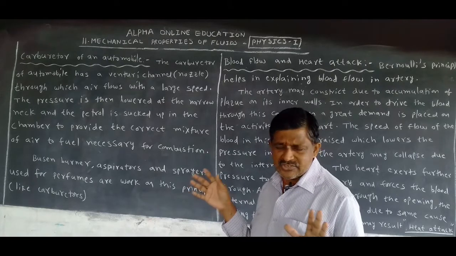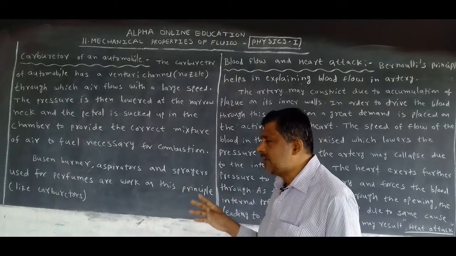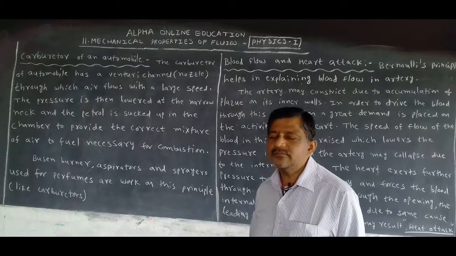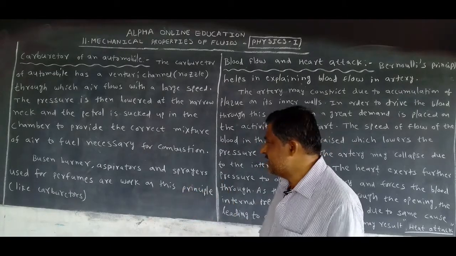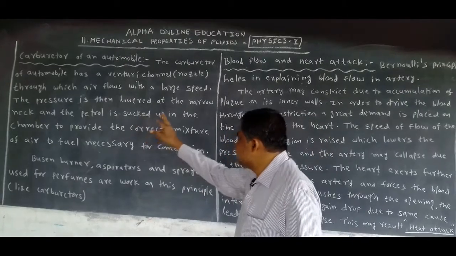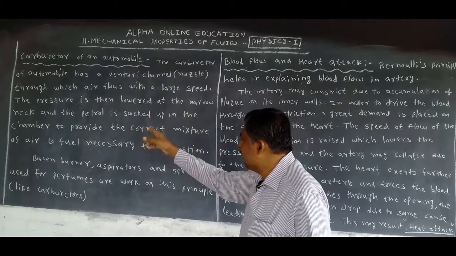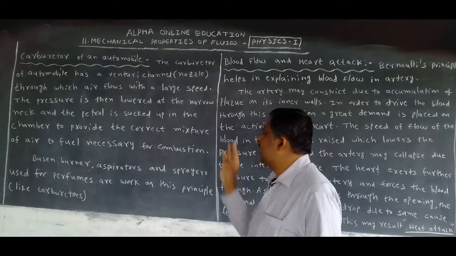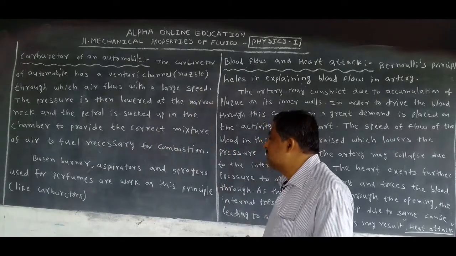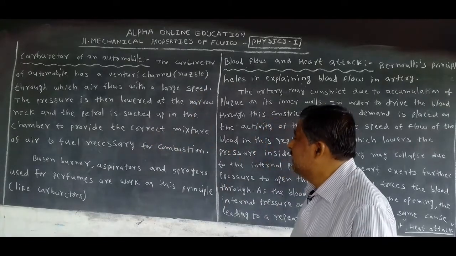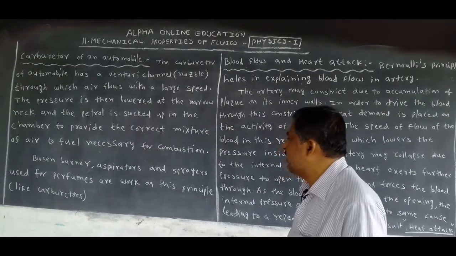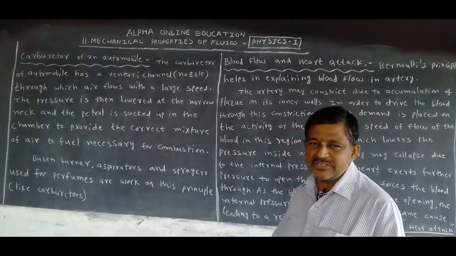Where the velocity of the fluid is more, at that place pressure is less. When the pressure is more, the velocity or speed is less. The pressure is then lowered at the narrow neck and petrol is sucked up into the chamber to provide the correct mixture of air to the fuel for necessary combustion.